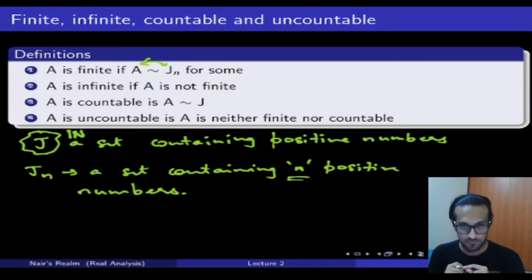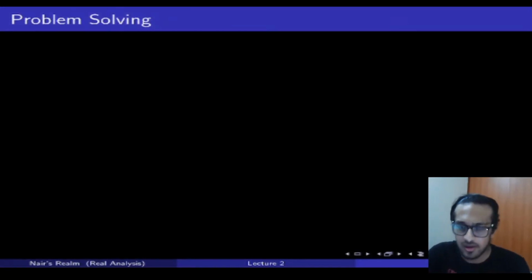So these are the four definitions, and we're going to break this down a little bit more. I've called this problem solving to give you some deeper examples and to help you understand better with the mapping.